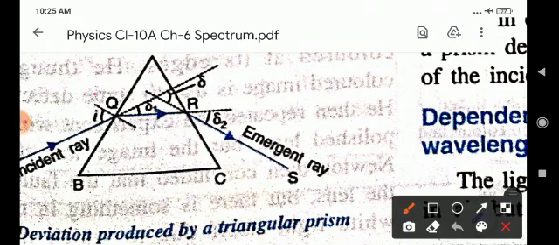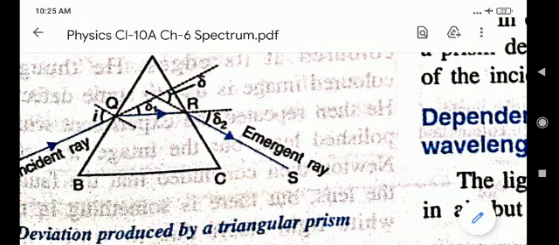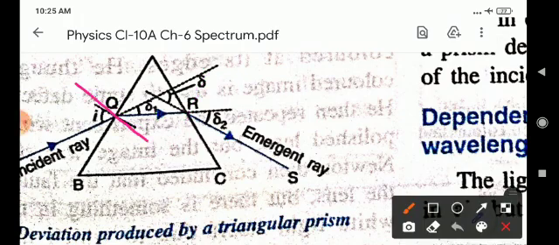Here this line represents the normal. This angle is 90, this angle is 90, this angle is 90, and this is also 90.